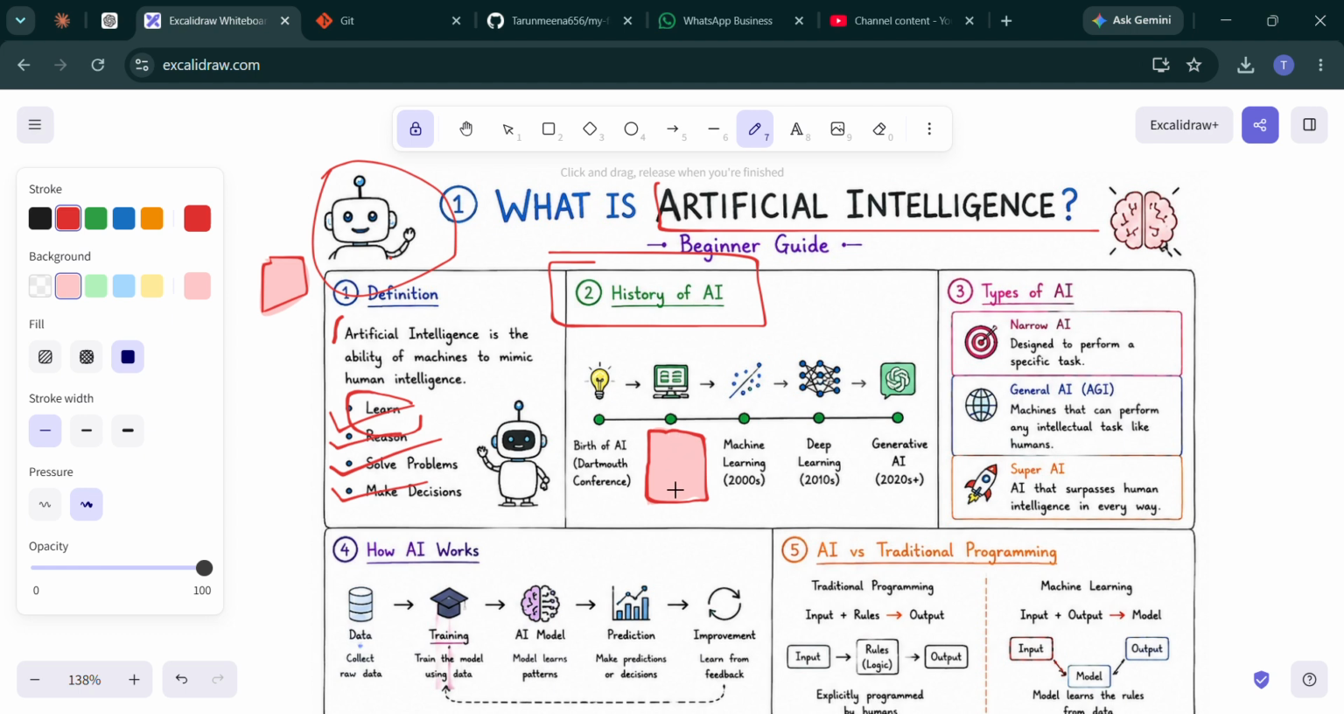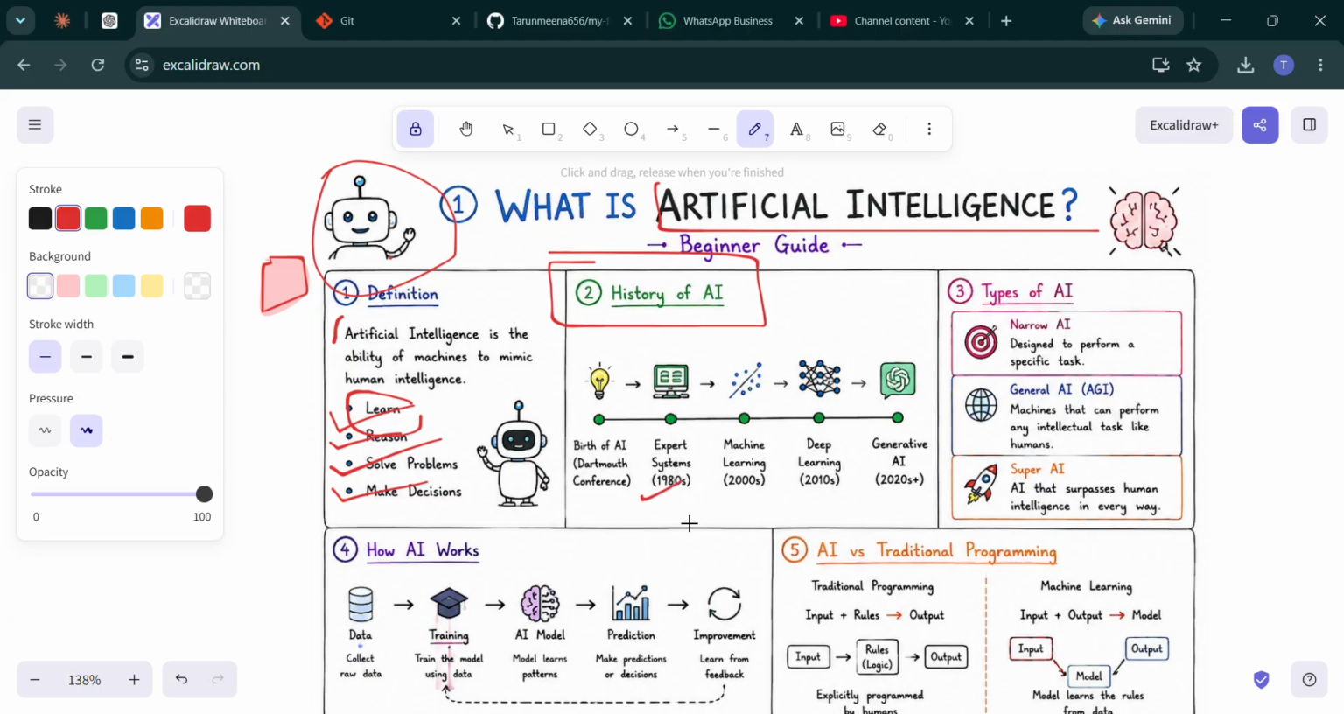In the 1980s, researchers built expert systems, which use predefined rules to solve specific problems. Then in 2000, the term machine learning came into the picture. Instead of programming every rule, in this era computers started learning directly from data.